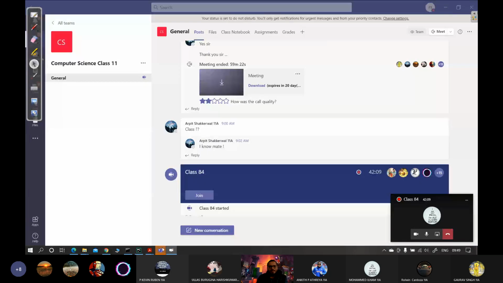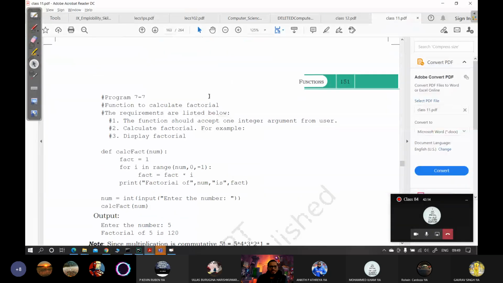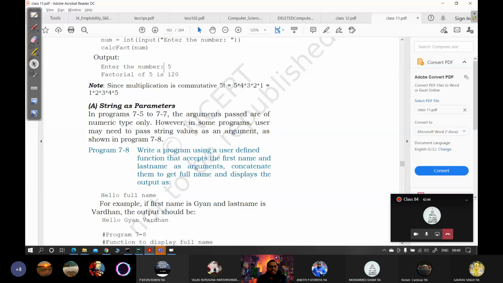Let's see one or two more programs, after that we'll wrap up. We have seen passing as an argument, and you can see that's what I did. In calc fact I took my fact, it's passing num. You can take a different name also here, it won't affect anything, because this is just for catching; when the function executes, it will be created as a parameter in the local scope. It will act like a local variable. It's not returning anything explicitly, it is printing inside, so no return type. Okay, now strings as parameters.